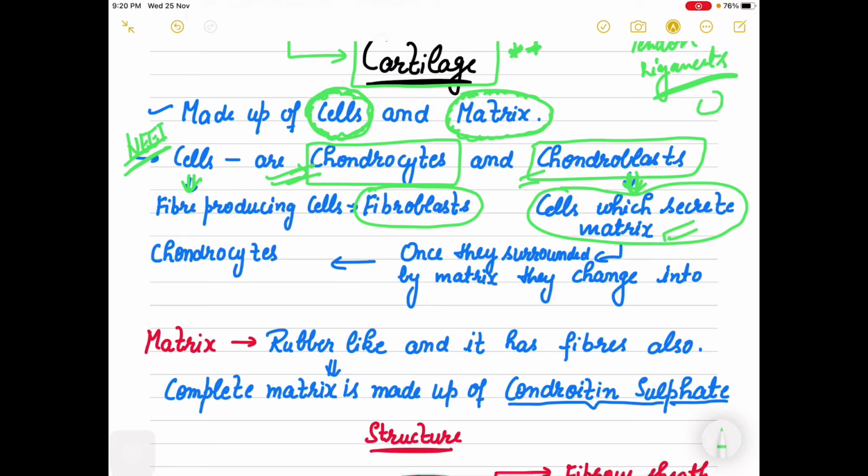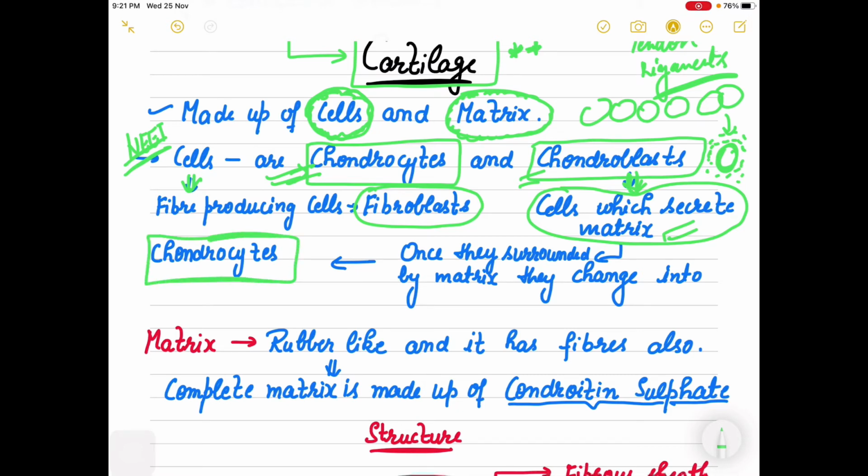Suppose these are the chondroblasts, and they will help in forming matrix. Now they will move to the inner side, and once they are surrounded by matrix, they will change into chondrocytes.